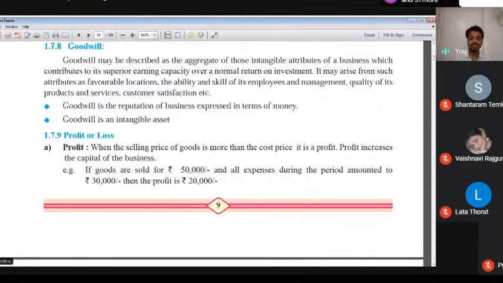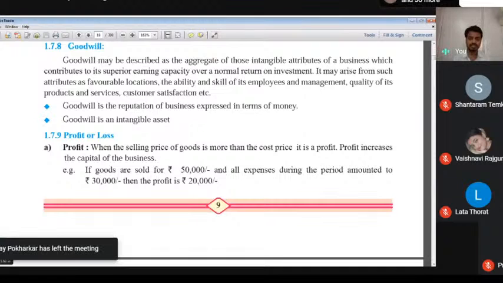In the monetary transaction there are two types: first one is cash transaction, second one is credit transaction. When we think about the non-monetary transaction, no cash is involved, it means exchange against goods. That's what we call non-monetary transaction, meaning barter system. So that data we have to study already.